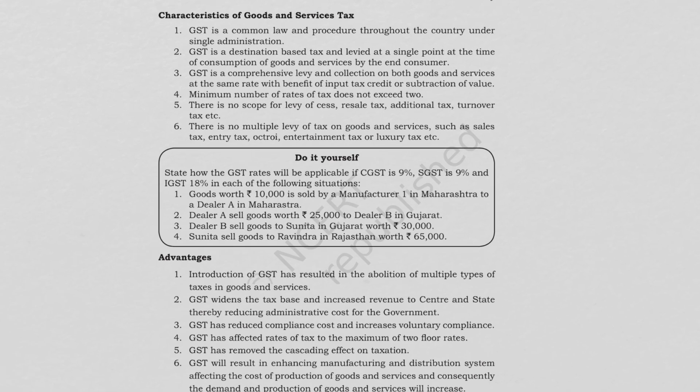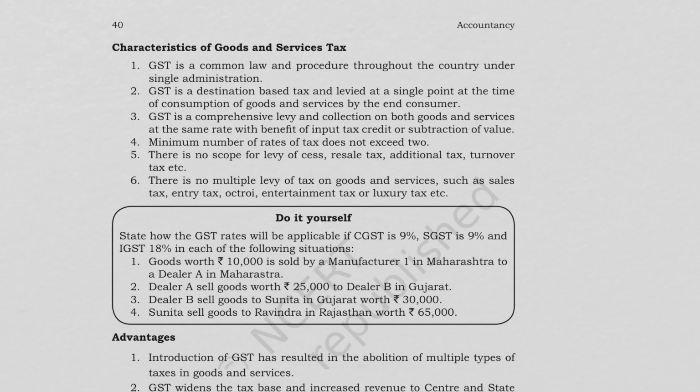Now, let us see some of the characteristics of goods and service tax. First of all, GST is a common law and procedure throughout the country under single administration. So, same procedures everywhere. So, basically, there is uniformity. Second, it's a destination based tax, we have already discussed. The tax is where it is consumed. Okay, so it is levied at a single point at the time of consumption of goods, not where it is produced, but at the place where it is consumed.